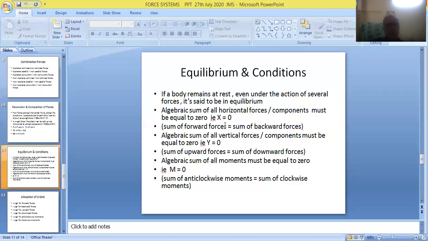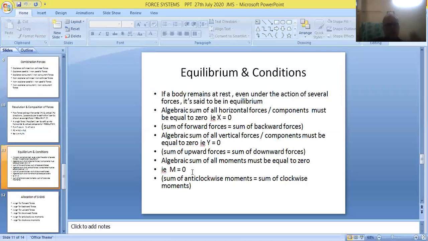That is the case, sigma x will be equal to 0. And secondly, the sum of upward forces will be equivalent to the sum of downward forces. If that is the case, sigma y will be equivalent to 0. That is the second condition of equilibrium. And in some cases, the sum of clockwise moments will be equivalent to the sum of anti-clockwise moments. If that is the case, sigma m will be equivalent to 0.